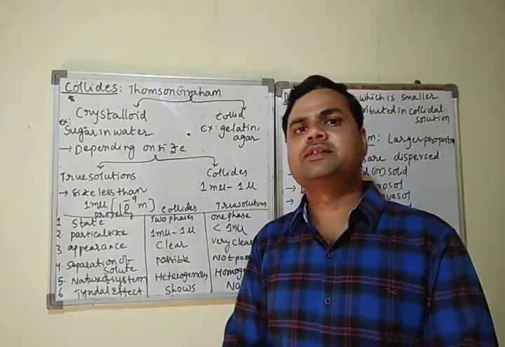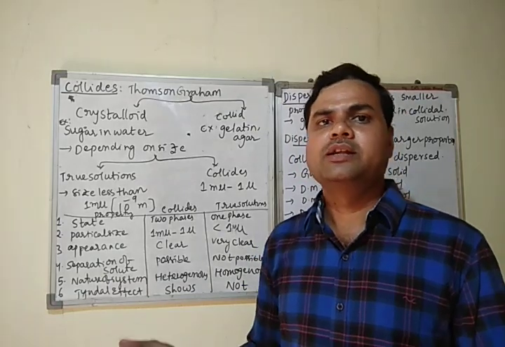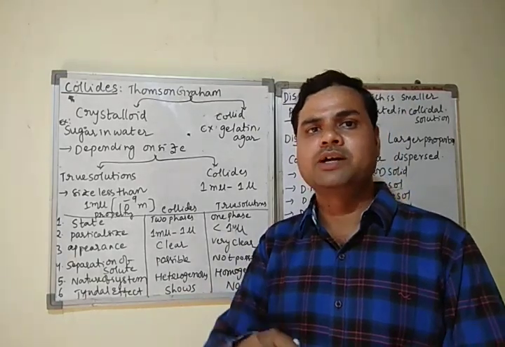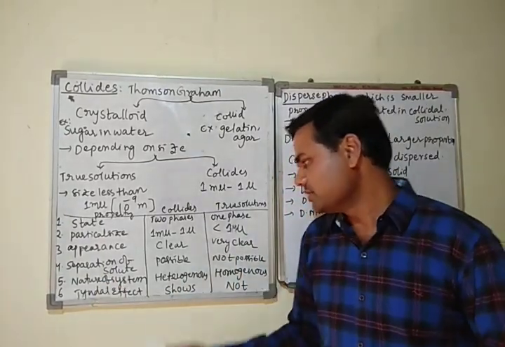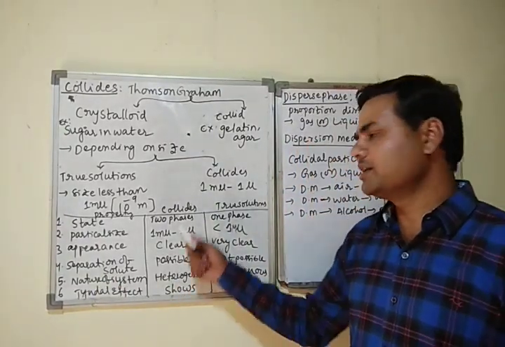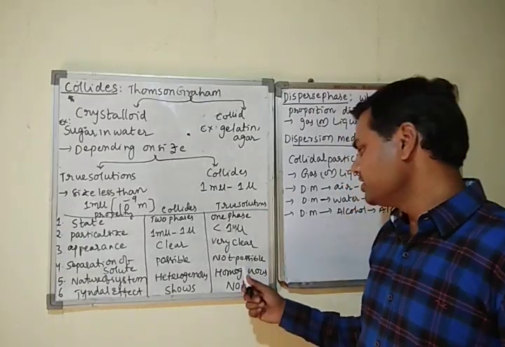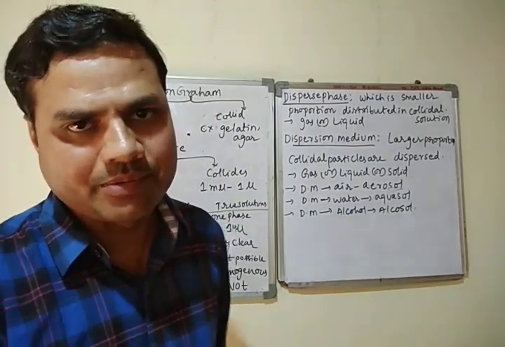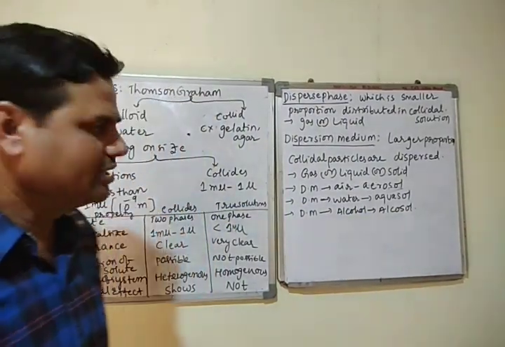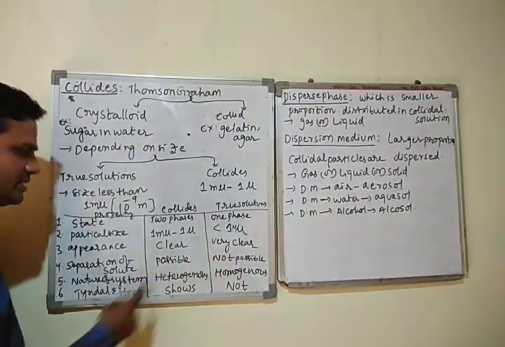Once the sugar dissolves in the water, it forms a sugar solution. Later you cannot separate the sugar from the water. Therefore, separation is not possible. Nature of system: I told you it is a heterogeneous system because it contains two phases. It is a homogeneous system because it forms only a clear solution. It is only one type of solution. Therefore, it is a homogeneous system.